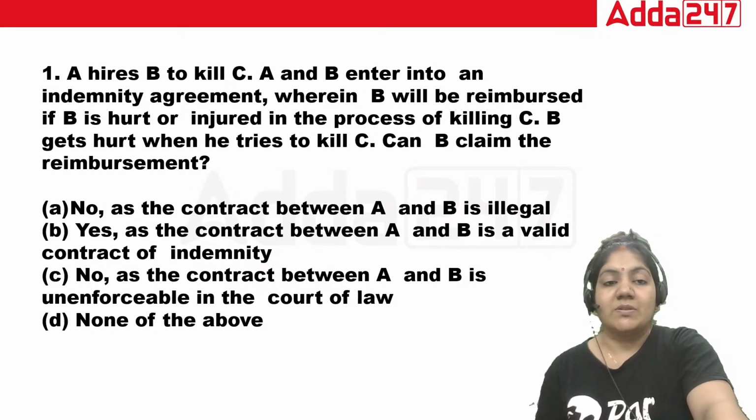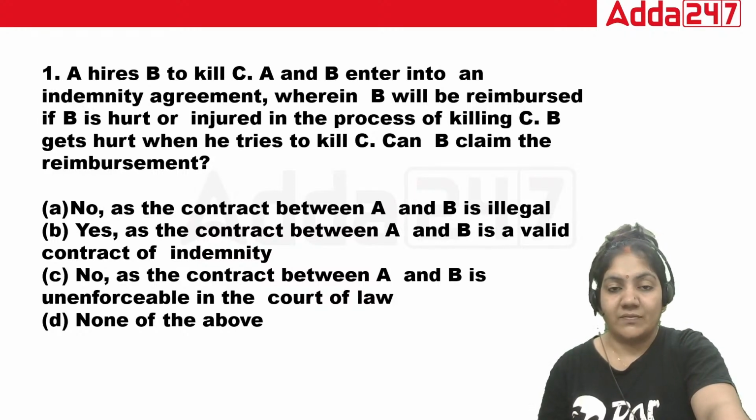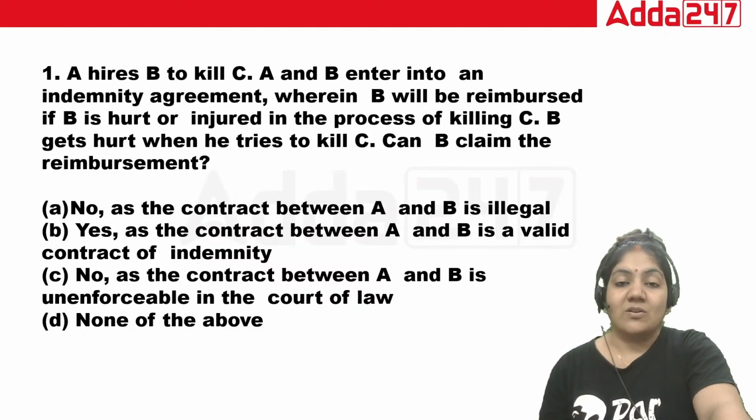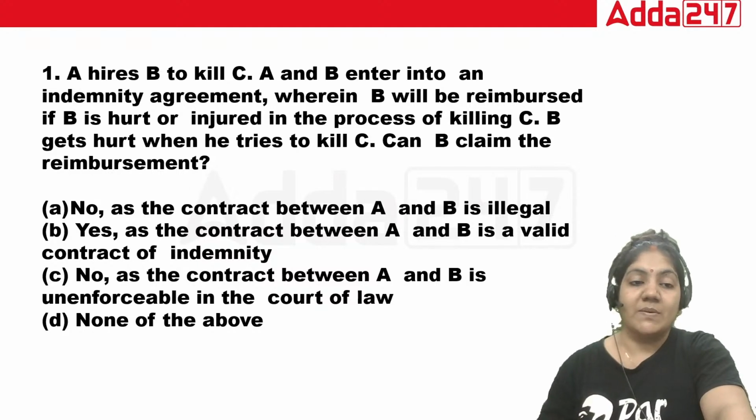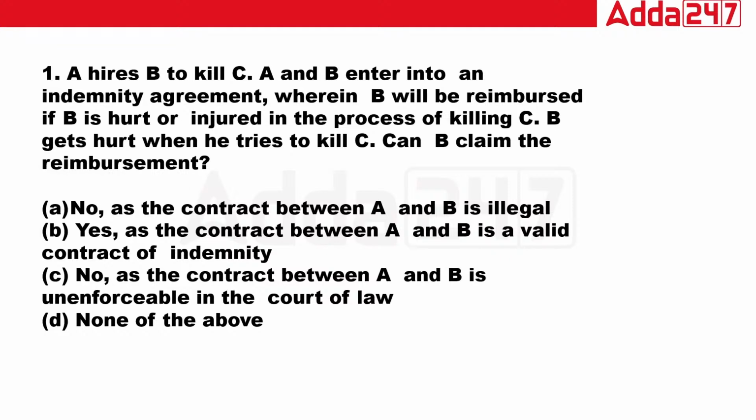The first option is no, as the contract between A and B is illegal. Second, no, as the contract between A and B is a valid contract of indemnity. C, no, as the contract between A and B is unenforceable. Or D, none of the above. So please think about this particular question and then give me the answer. This is a very important part.